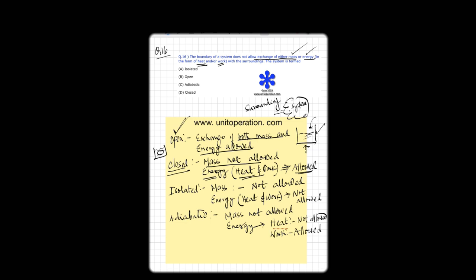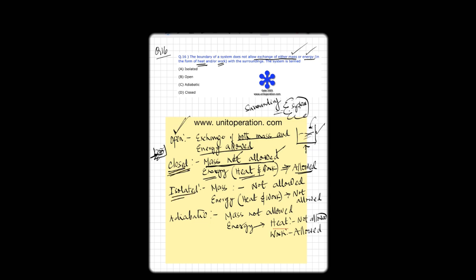That means no mass can be exchanged between the balloon and the water, but heat in the form of energy can transfer from water to the balloon. So mass is not allowed, but energy in the form of heat and work, I will explain what is work, is allowed from the surrounding to the system, or from the system to the surrounding. So that's an example of a closed system.